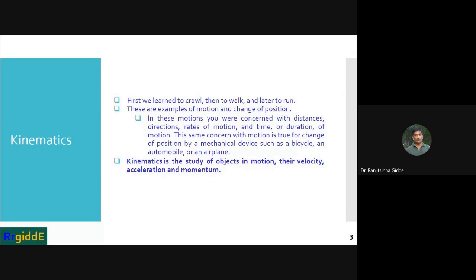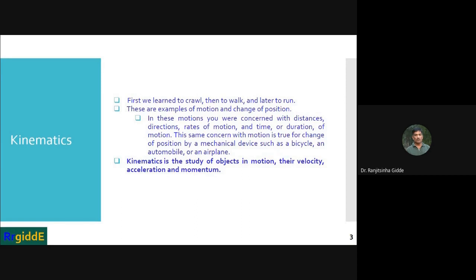such as bicycle, automobile and aeroplane. By bicycle, how much distance is covered within how much time? By automobile, how much distance is covered in how much time? And with respect to the aeroplane, how much distance is covered and in what time.